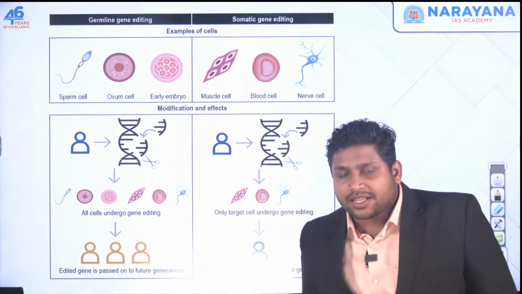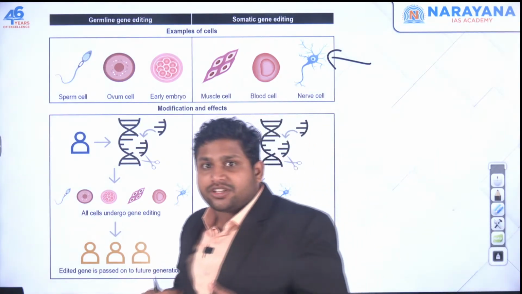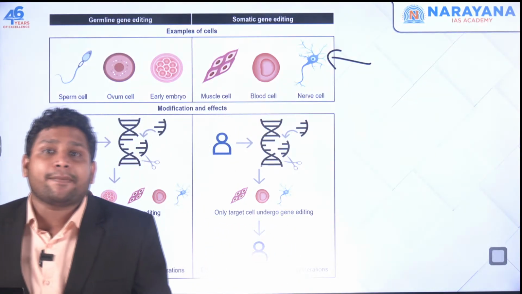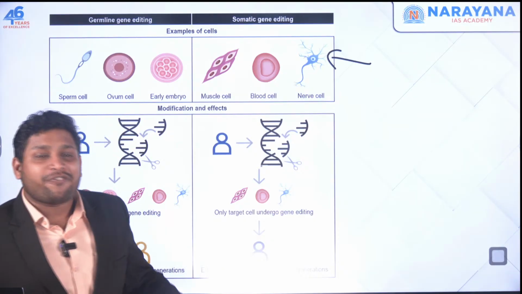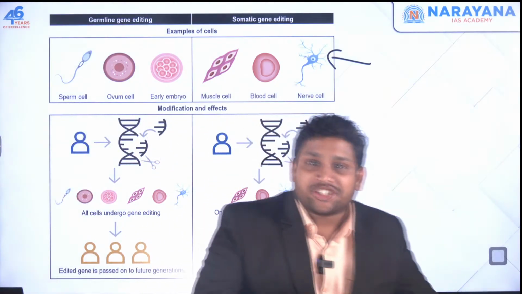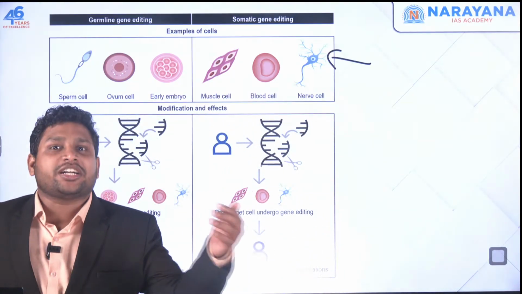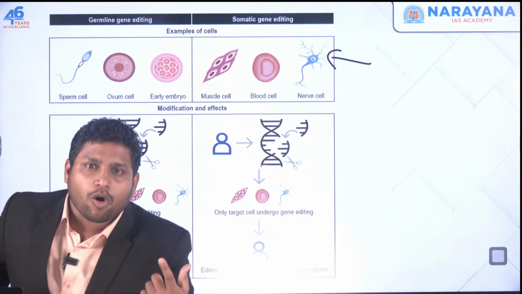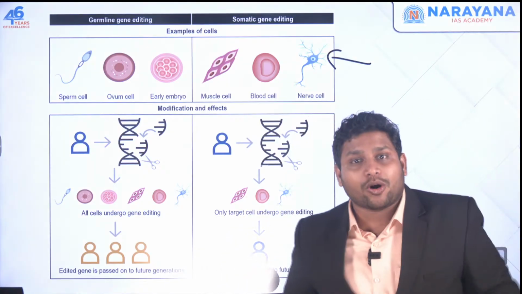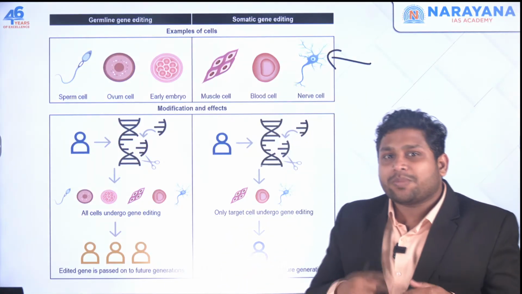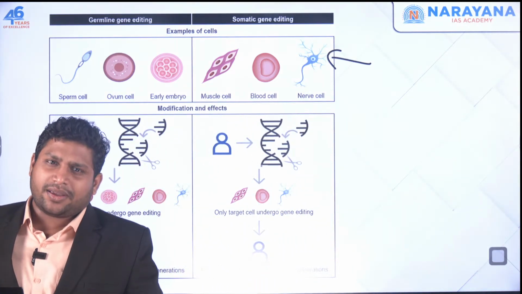Now, somatic cells and germ cells, both are different. This somatic cell is very individualistic. It's about me, it's about my body. Whatever changes you make in my somatic cell, those are going to affect only me, not my children. Even if I give birth to a child, or let's say my generations continue, there won't be any change in their body because you made any change in my somatic cell. Okay, because it's just about me. If you change my muscles, it won't be like the same kind of muscles will be there in the next child. No, that's not necessary.